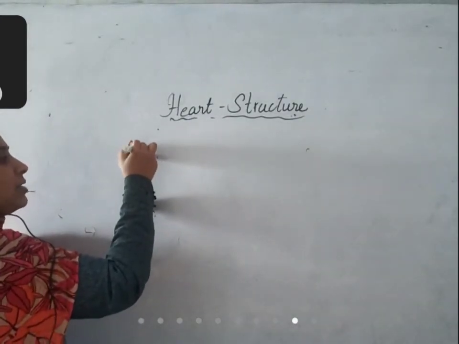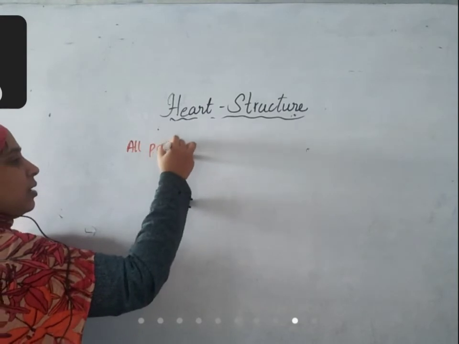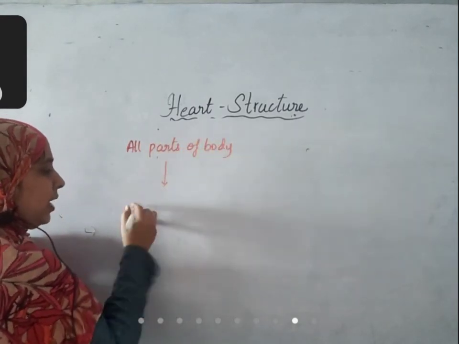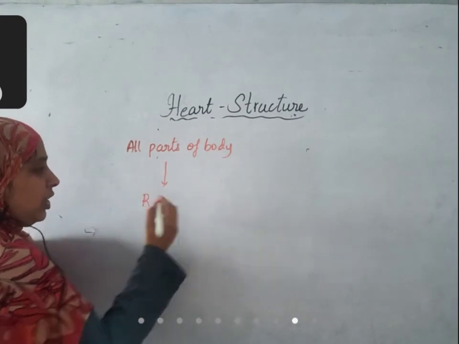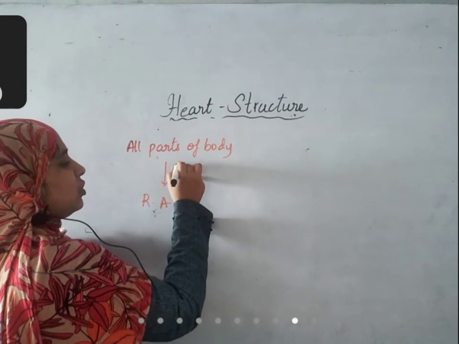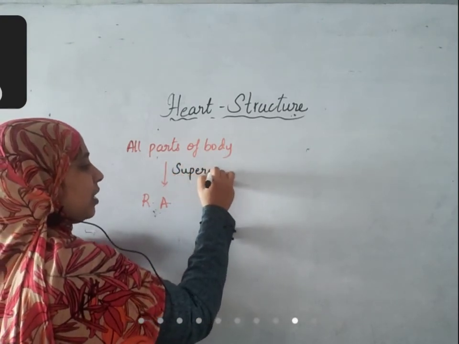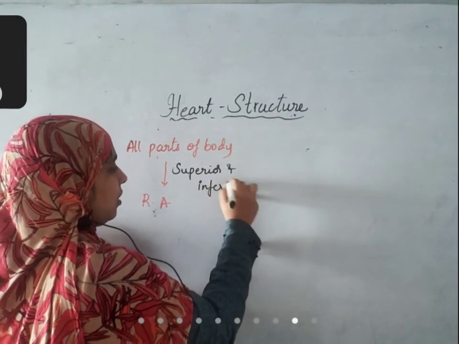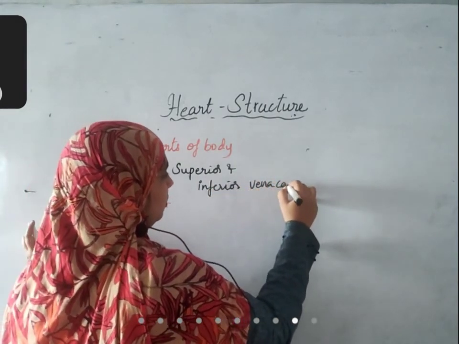From all parts of the body, deoxygenated blood enters into the right auricle. Who is carrying it to the right auricle? Superior and inferior vena cava.